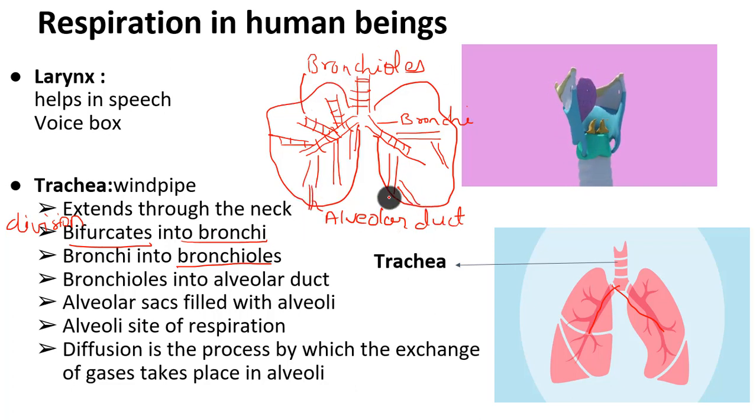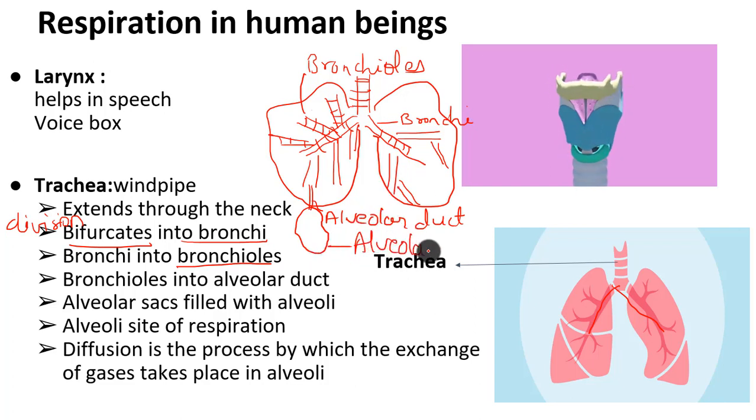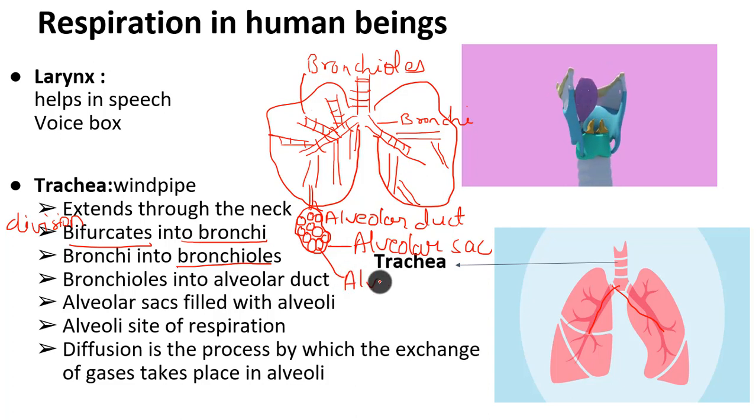The thinnest tube is said to be alveolar duct, and at the end of this alveolar duct you will have a bag-like structure, a balloon-like structure you can say. This balloon-like structure is said to be alveolar sac. A bag, alveolar sac. And inside this you will have such grape-like structures. These grape-like structures are said to be alveoli.